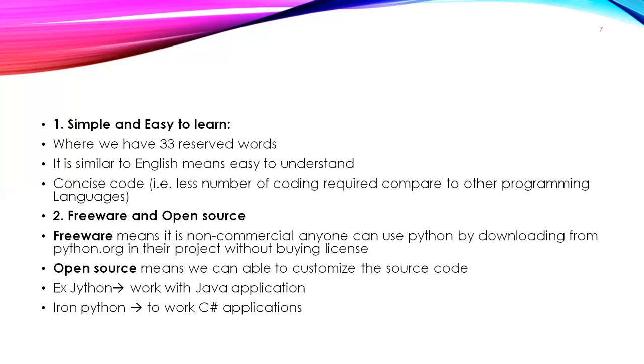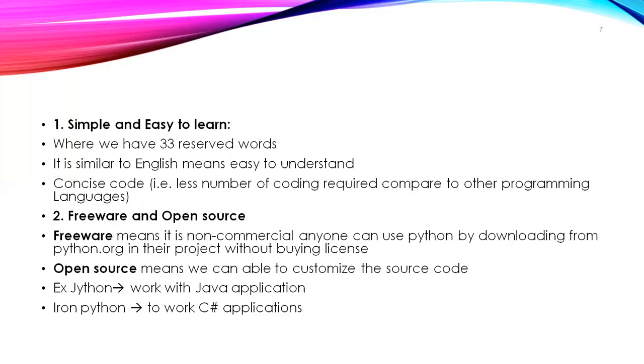Okay, less than 100 lines of code with Python, they developed one game software. That is concise code, less coding required compared to other programming languages.